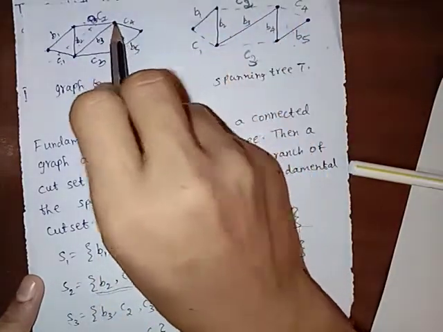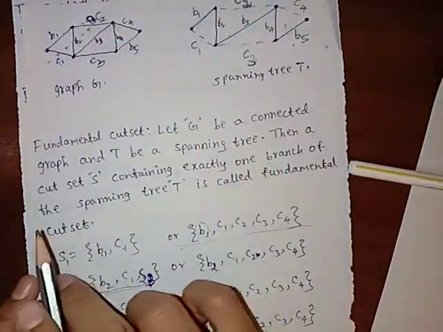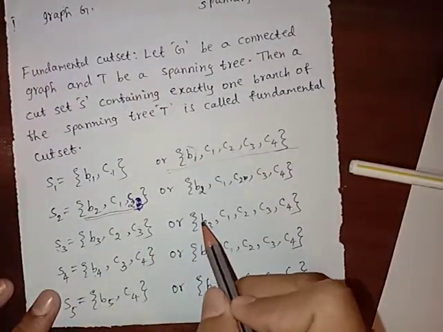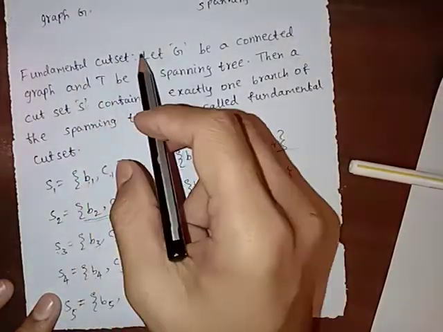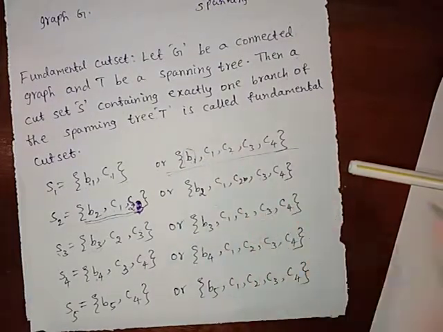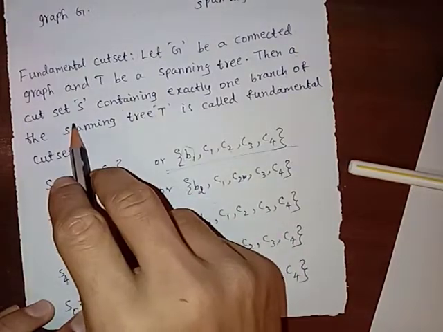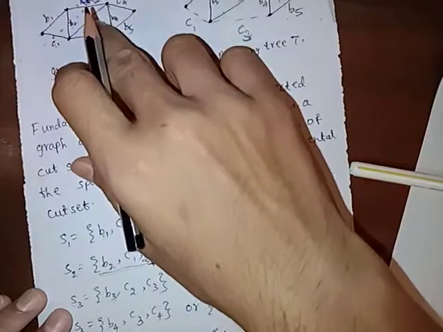There is no connection between this and this, so they become a disconnected graph. Similarly, this we can also write B3. It is important that only one branch is there in the fundamental cut set. We can write many more chords in that set. It is no problem, but only one branch is there, and if we remove these edges, the graph must become disconnected.